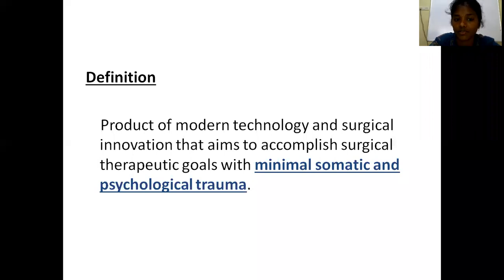Very small incisions are used to get access to the abdomen to perform surgery. We use modern technology and surgical innovation to achieve the goals with very little somatic and psychological trauma, that is, very minimal pain.